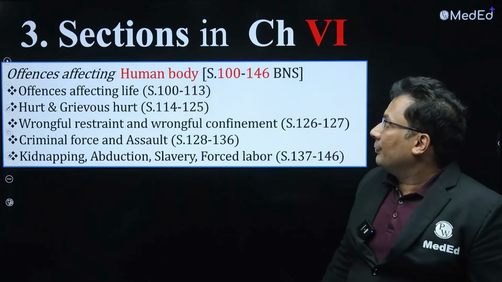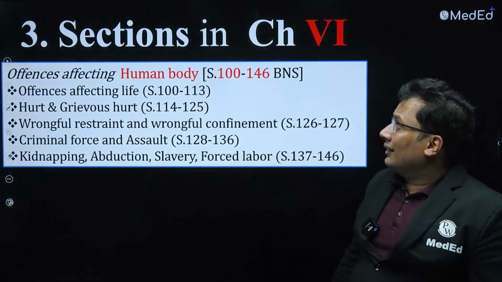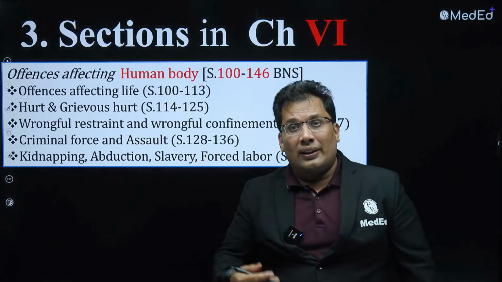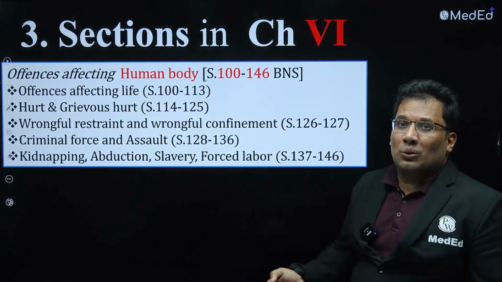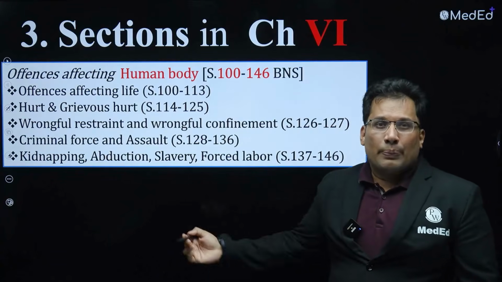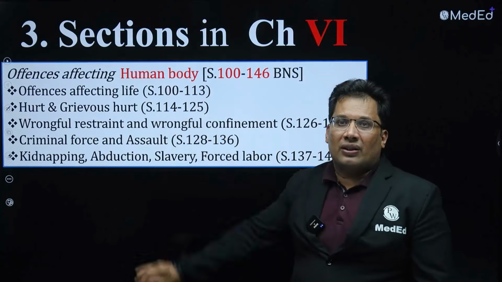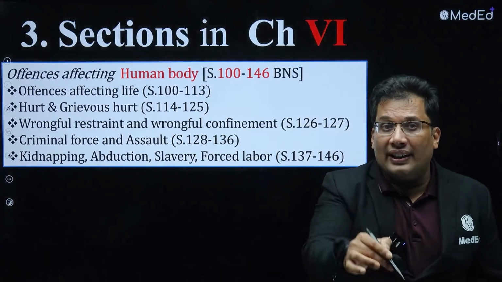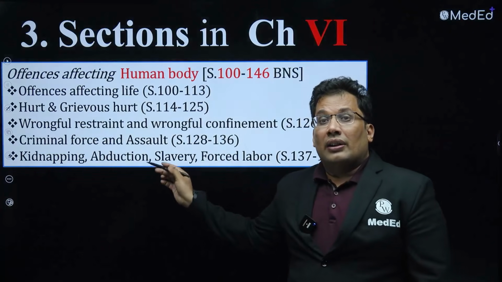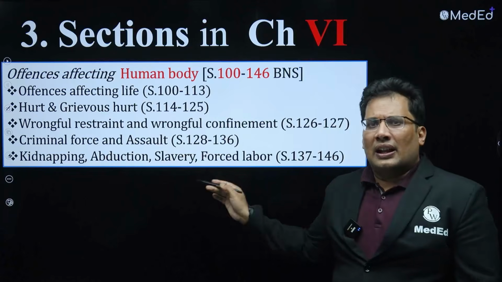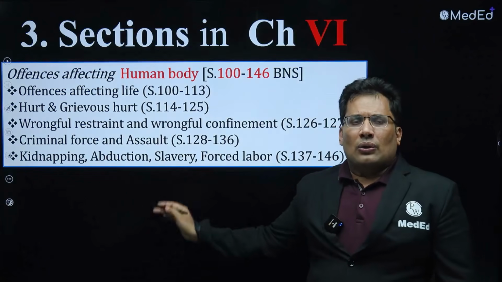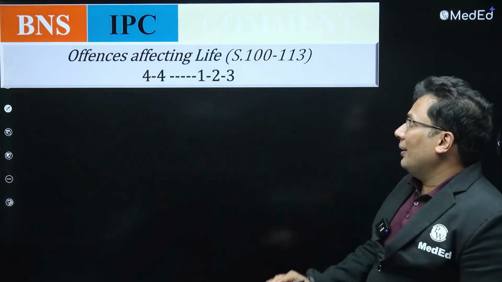Chalo. Next. Chapter 6. Chapter 6 basically covers all the offenses related to life: murder, culpable homicide, then grievous hurt. Very, very important. Last INICET, grievous hurt was asked. Then wrongful restraint. Criminal force already discussed. Kidnapping, that is all. Now, let's discuss only the important ones.